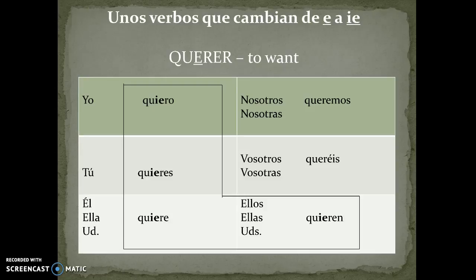Tú quieres, you want. Él, ella, or usted quiere. He or she wants, or you want, formal. Nosotros or nosotras queremos. Vosotros or vosotras queréis. Ellos, ellas, and ustedes quieren. They want, or you all want. And once again, the verbs that have that E to IE stem change are in the boot, and the verbs where the E stays an E, doesn't change to anything else, are outside of the boot.